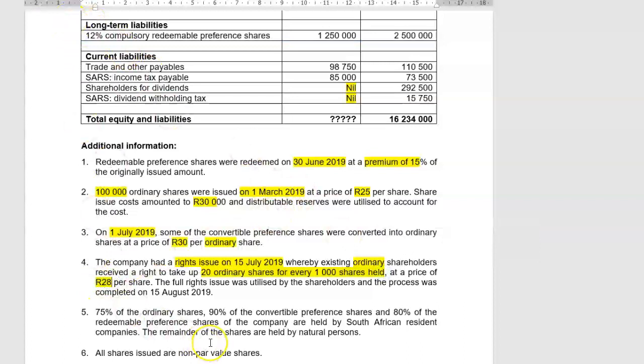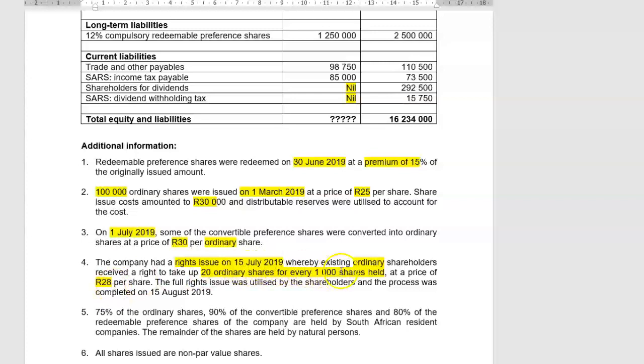So a rights issue is where I'm going to issue shares to, in this case, our ordinary shareholders. They have to pay for those shares. It's not that they get it for free, they have to pay for those shares. But they're going to get a special price for the share. From the accounting perspective, I don't care whether it's a special price or not. I want the actual price, which is 28 Rand a share.